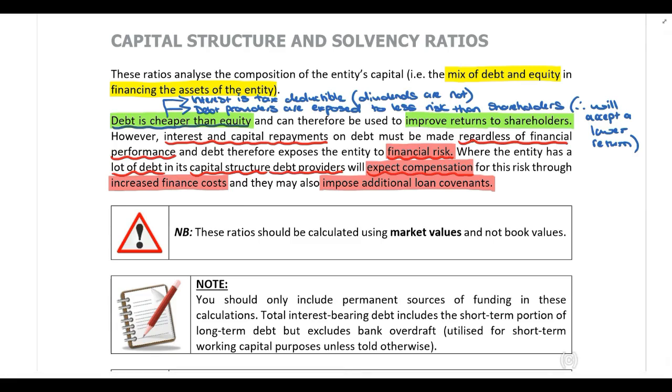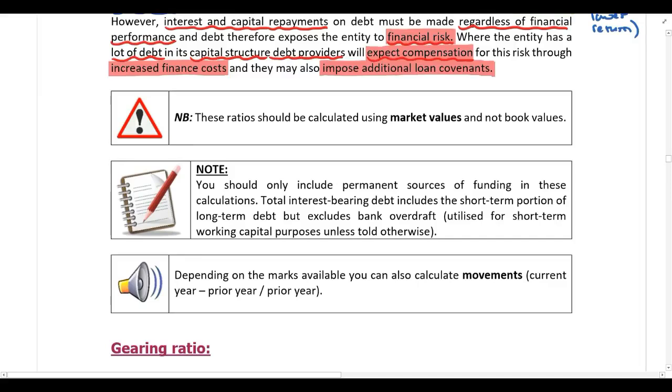All right, so there's both advantages and disadvantages to having debt in your capital structure. Debt is cheaper, so it can be used to improve returns to shareholders. However, debt brings financial risk, which means that could result in increased interest rates from debt providers and also additional loan covenants. So that understanding is very important when it comes to the discussion of the ratios that you've calculated.